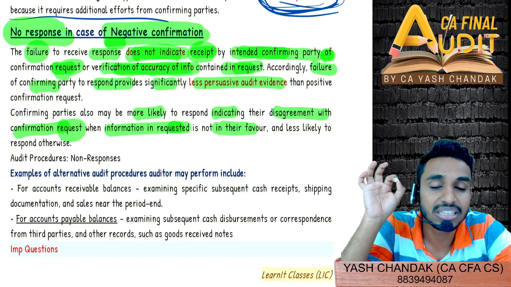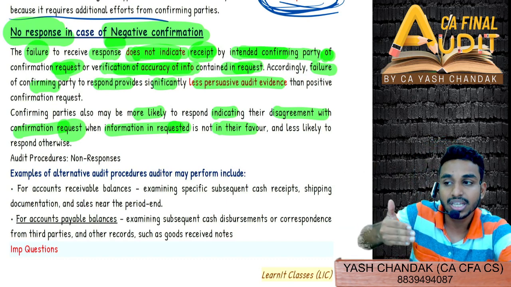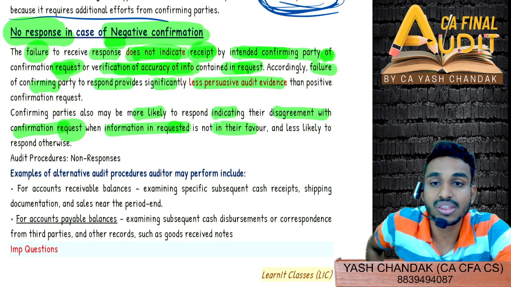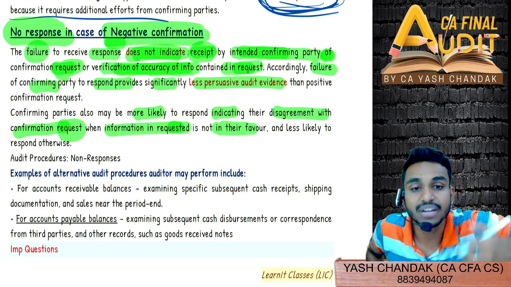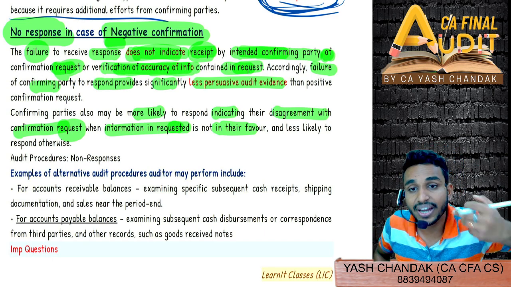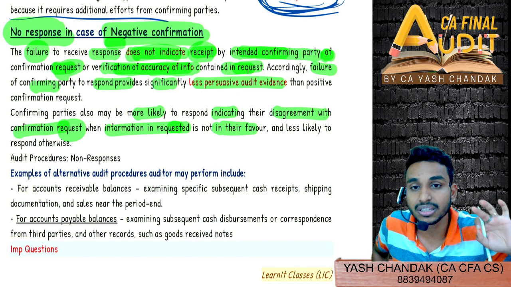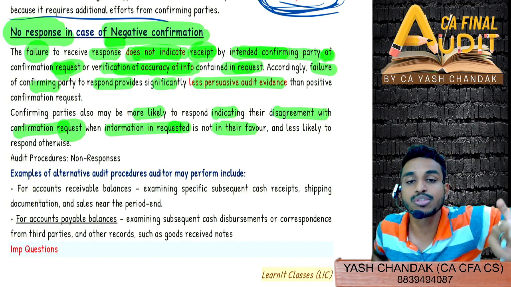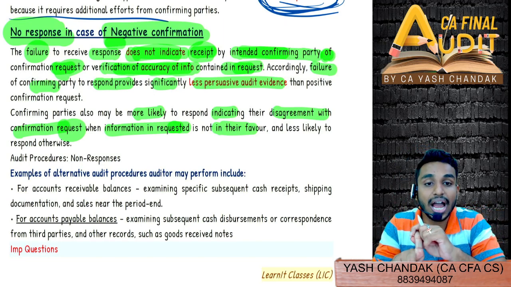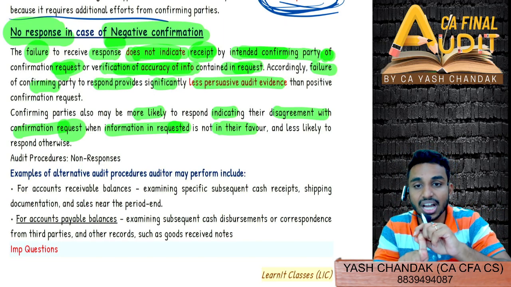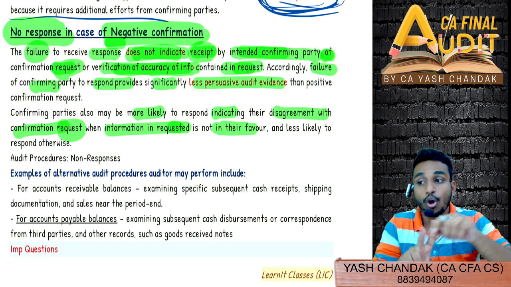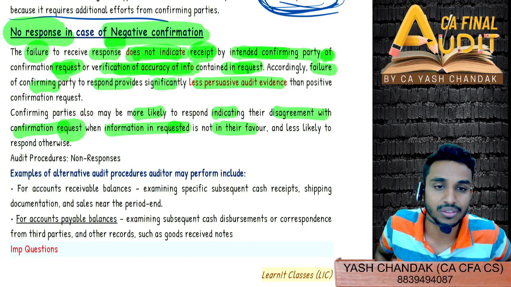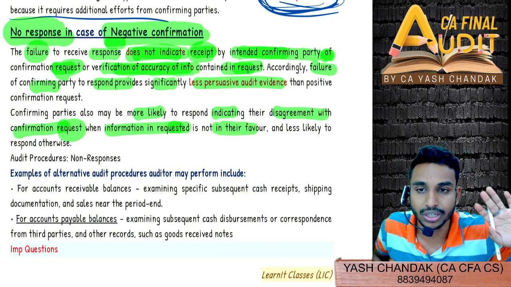Because in our case, we cannot confirm that Nikita has received the confirmation request and that Nikita has verified the accuracy. We cannot vouch that Nikita has verified the accuracy of the information or has received the confirmation request that she has to respond to. We cannot vouch on those facts, and therefore it's less persuasive audit evidence.